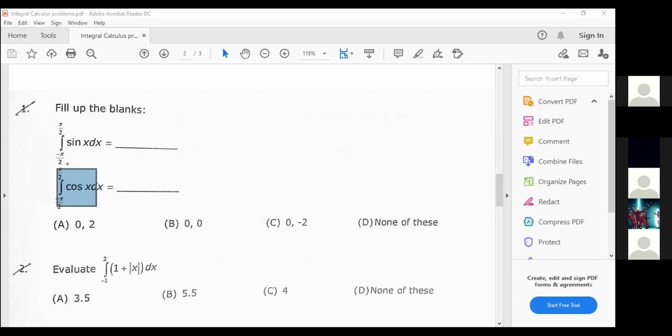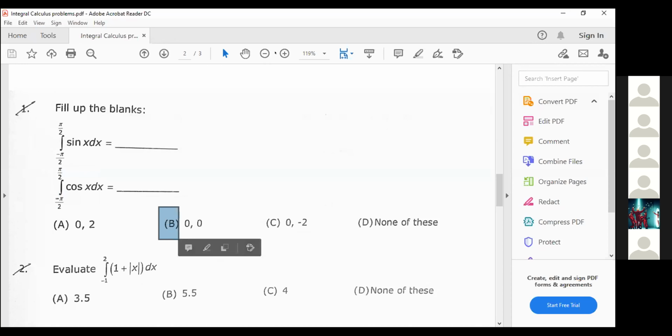First decide for the integral from minus pi by 2 to pi by 2 of sin x dx whether the integrand is odd or even. Apply the same procedure for the second integral also, using the property of definite integral.